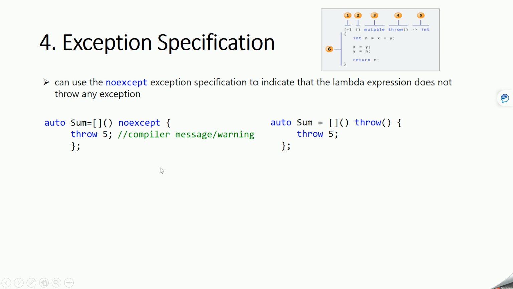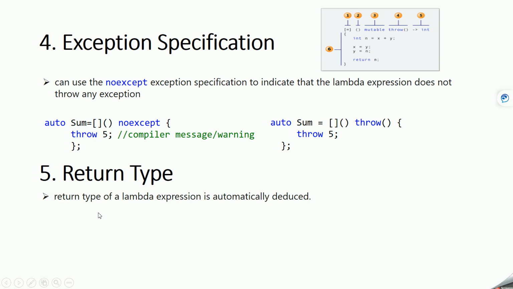Now let's see the return type. The fifth part is the return type. In the previous code we saw that we didn't mention the return type, but it was automatically deduced, because a lambda expression automatically deduces the return type from the expression. Here we have a lambda expression which takes two arguments and returns the sum.